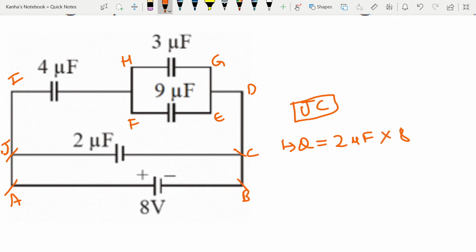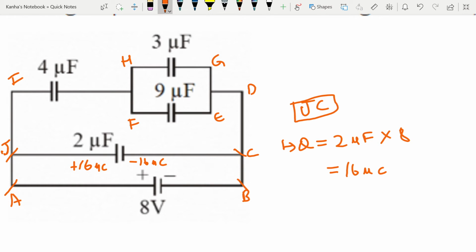Okay, this turns out to be 16 μC. Okay, so I can easily write my charge as plus 16 here and minus 16 here.